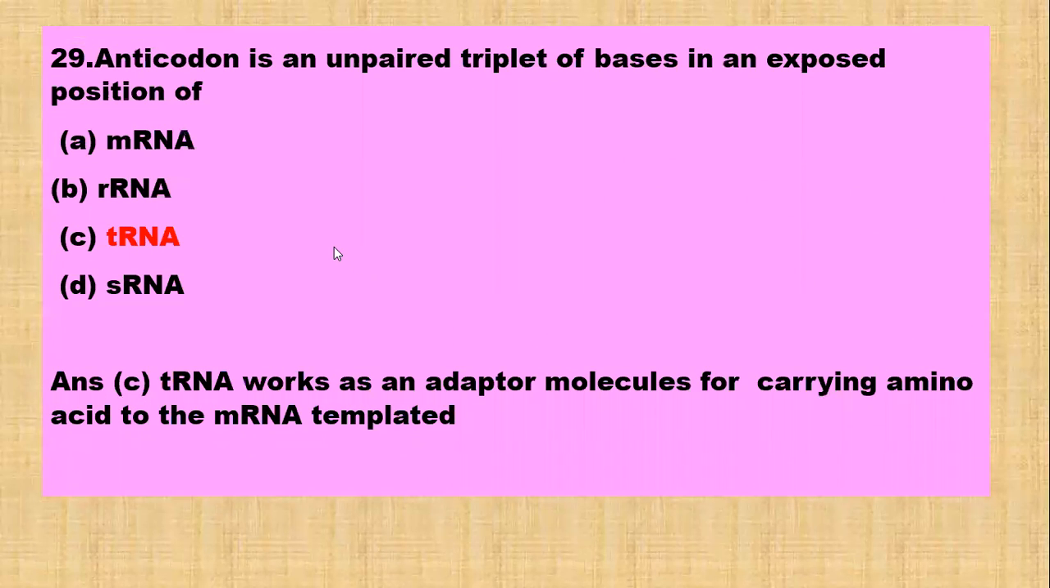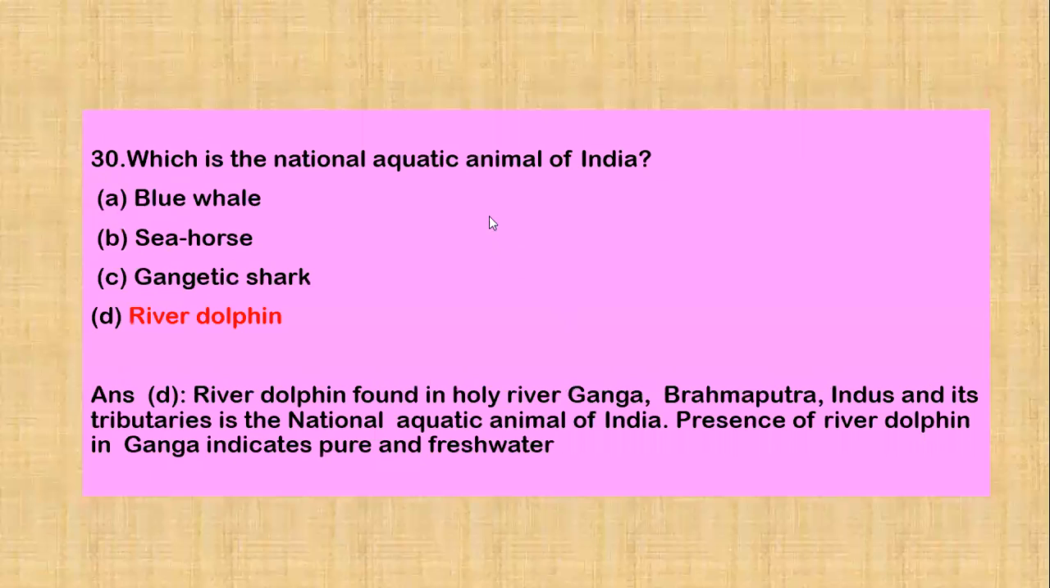Next question is, anticodon is an unpaired triplet of bases in an exposed position of mRNA, ribosomal RNA, transfer RNA, or sRNA. We know that transfer RNA works as an adapter molecule for carrying amino acid to mRNA template. So option C is the correct answer.